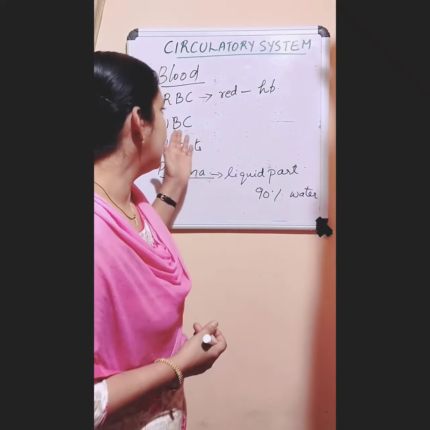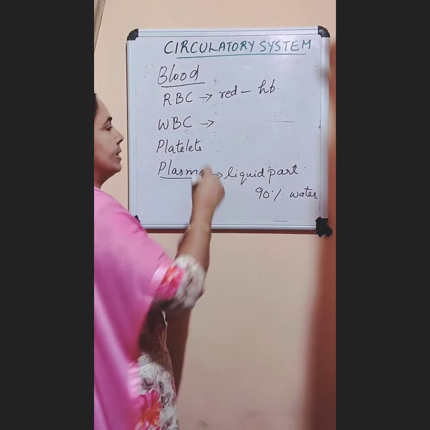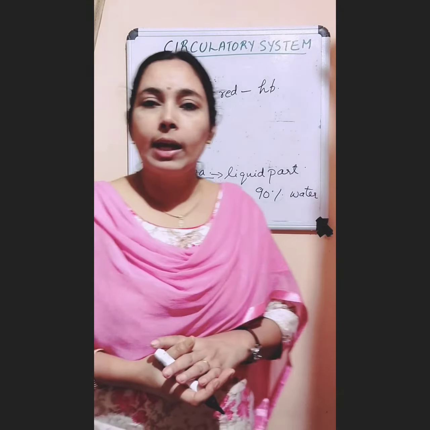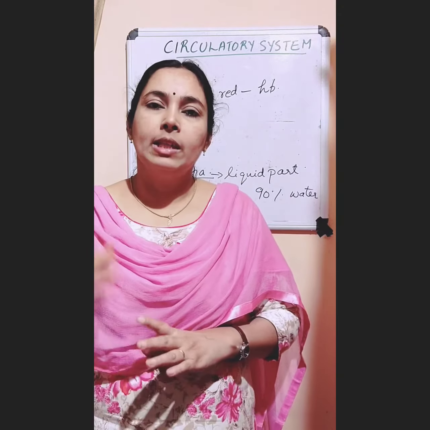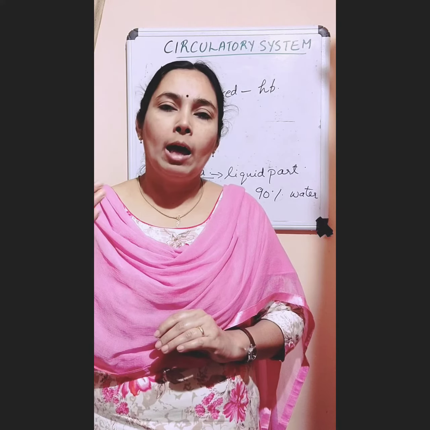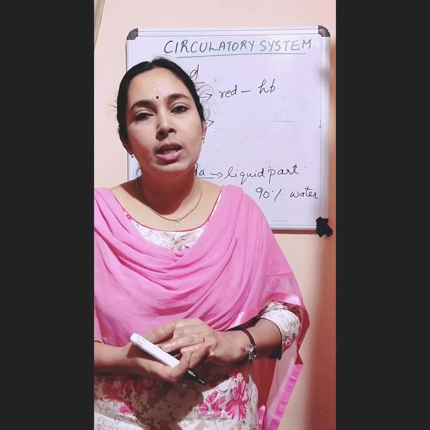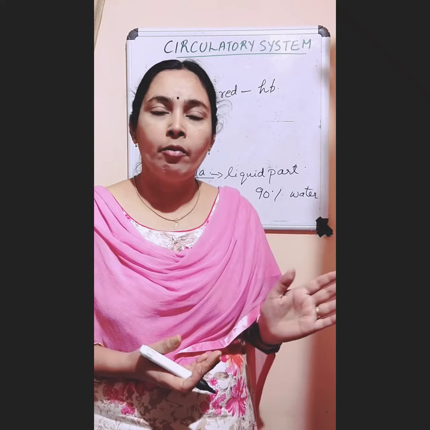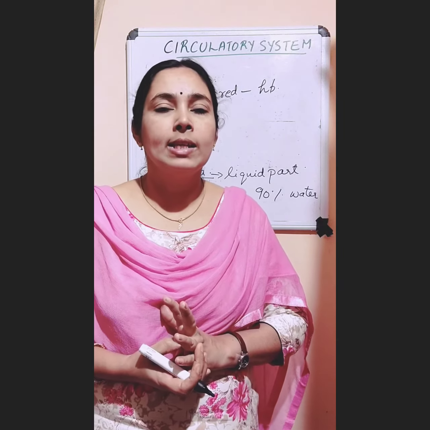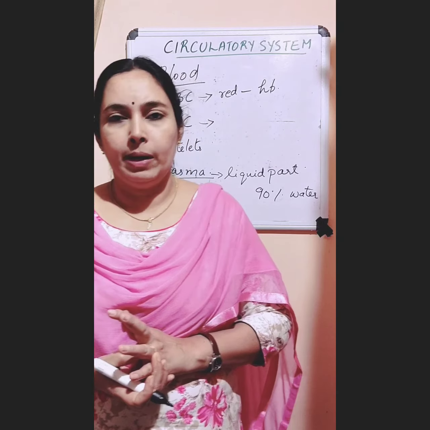Okay. The next is what? White blood cells. White blood cells protect our body from diseases. They will fight against germs and protect our body from diseases. So they are called the soldiers of our body. And they have nucleus, but their number is lesser than the number of red blood cells.